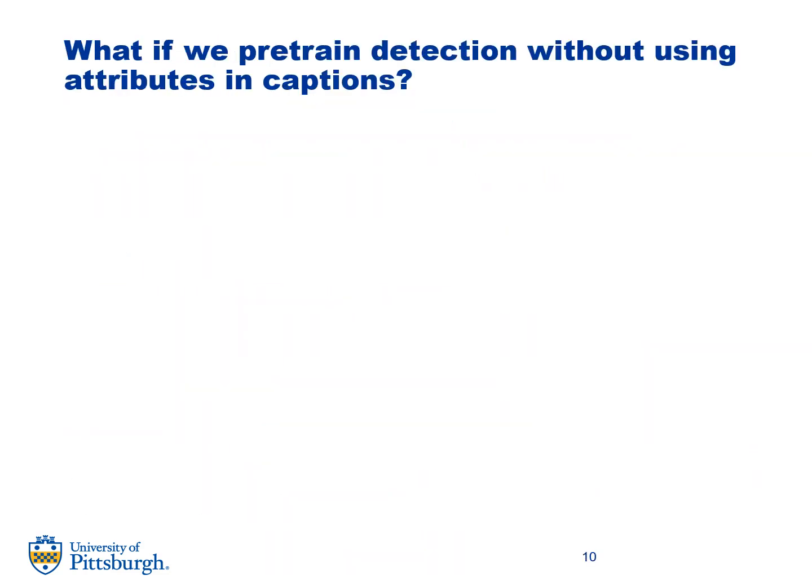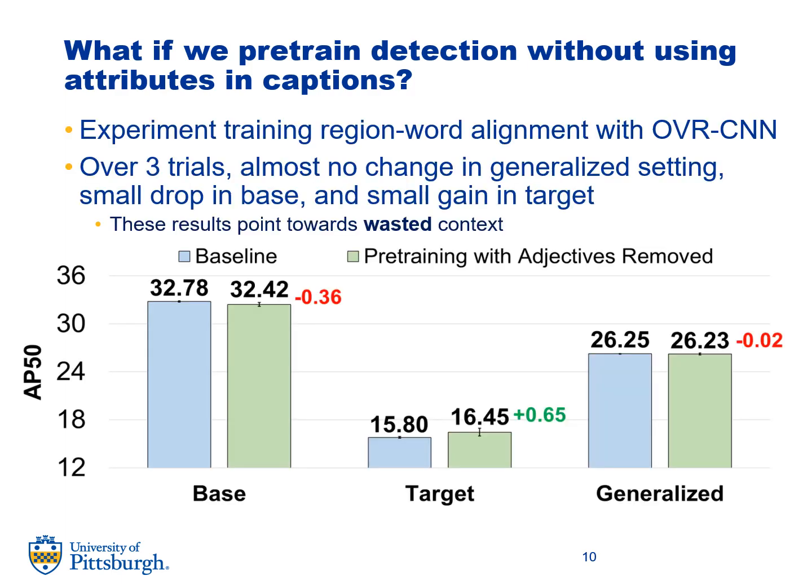So starting with gauging the role of attribute context, our first experiment is asking the question, what if we pre-train a vision language model without its attribute information? Does performance change? Interestingly, we find that the drops are not large from removing attributes. This is not what we would expect from a model that benefits well from attribute information. In fact, this points to wasted attribute context, and thus serves as inspiration for enhancement.